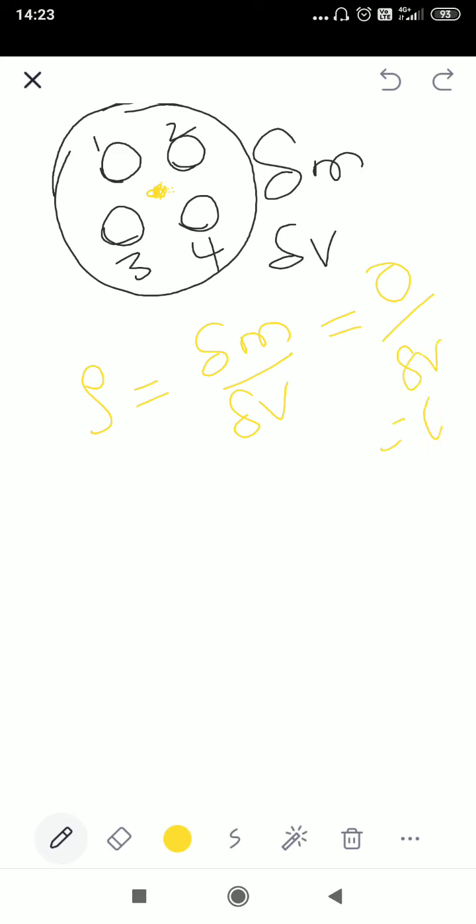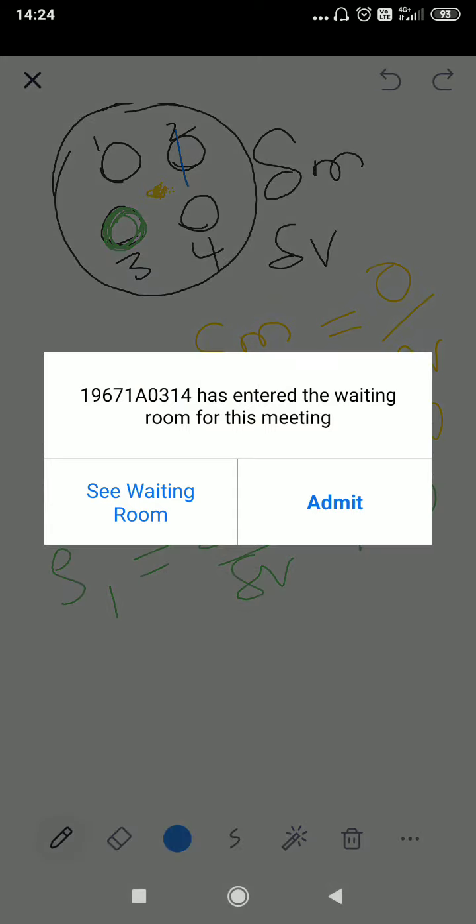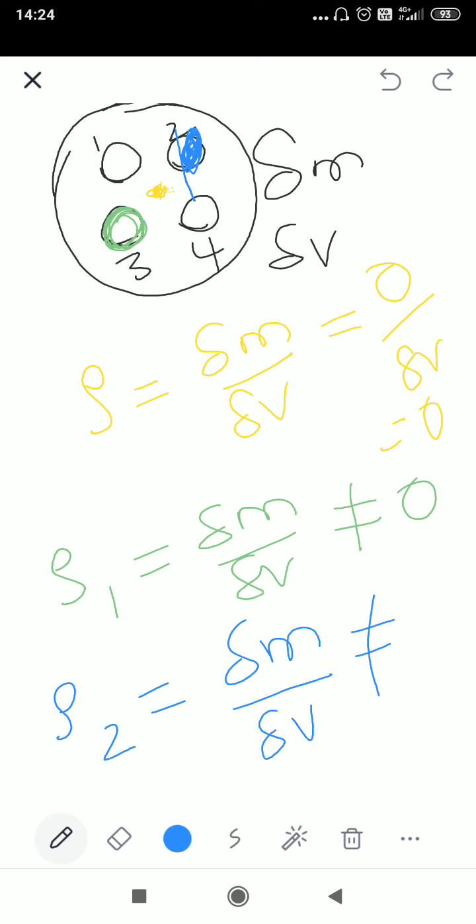In the first case, suppose I am taking this entire third particle. The entire third particle is having mass, yes or no? So delta M is not equal to 0. Now I am taking just half of the second molecule. Then rho 2 is delta M by delta V, and this is also not equal to 0.